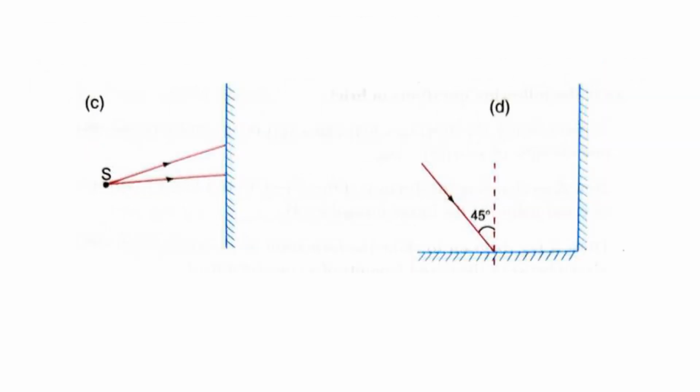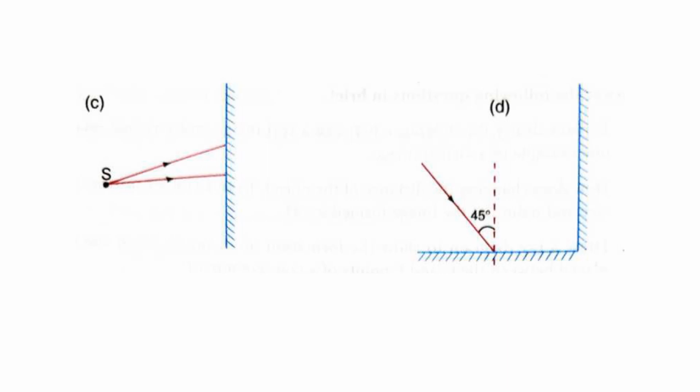Then the C question. Here we have some source. From there we have two incident rays. One ray is coming towards a plane mirror making 0 degrees angle. Another ray is making some angle, more than 0 degrees. So what do we have to do?